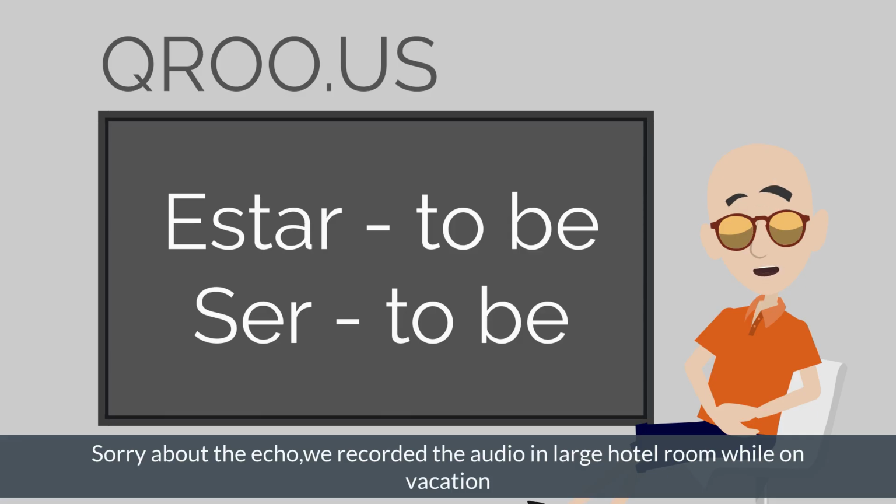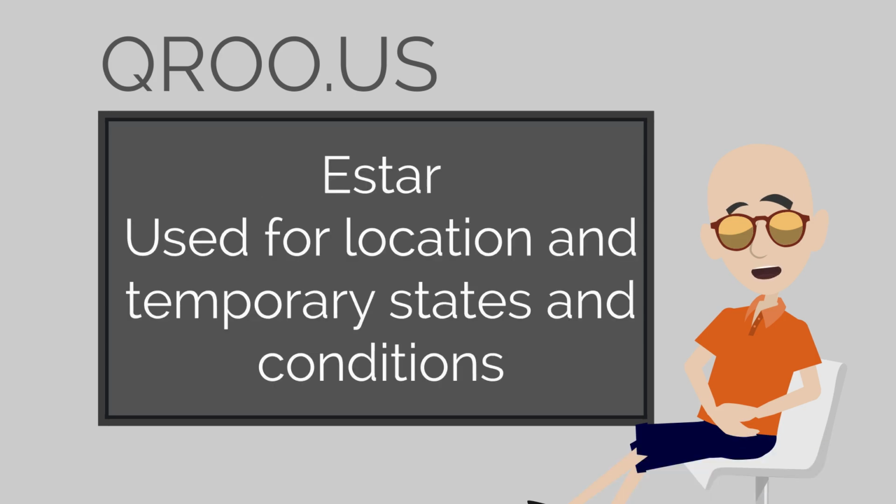If you remember back in Lesson 6, I introduced you to the verb estar, which means to be. And back then I told you there's actually two different verbs that mean to be, estar and ser, but they're not used in the same ways. In today's lesson, we're only going to be focusing on estar. We're going to use this verb when we want to talk about location or a temporary state or condition.